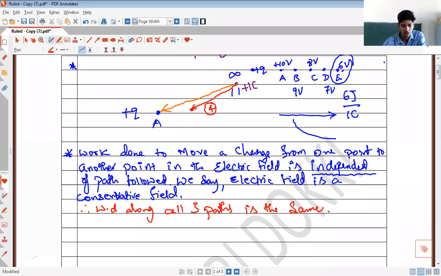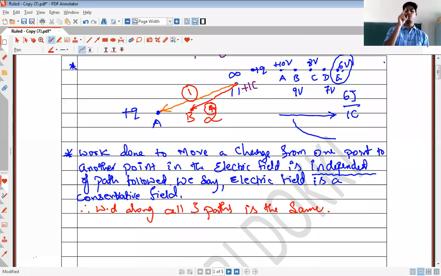See now, I have moved the charge of 1 coulomb from infinity to point A, and then I have moved the charge from infinity to point B. Can you tell me along which path the work done would be greater? Along path 1 or along path 2? The work done would be greater along path 1, because along path 1 we have moved the charge from infinity to point A, and along path 2 we have moved the charge from infinity to point B.